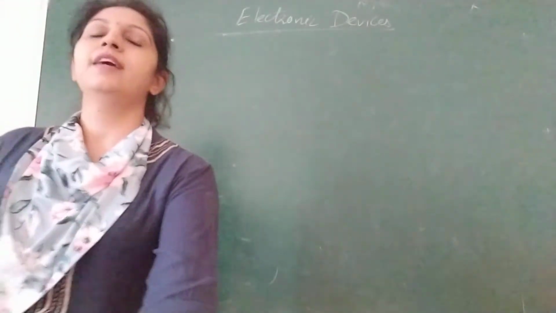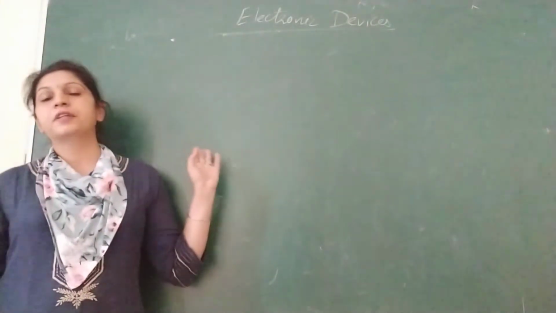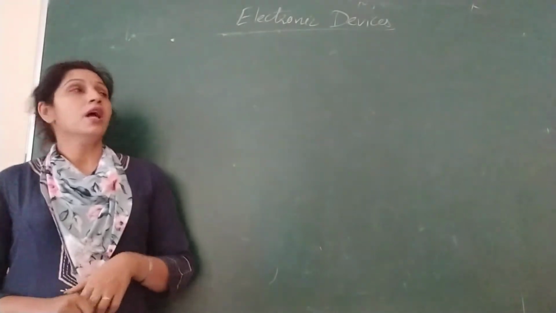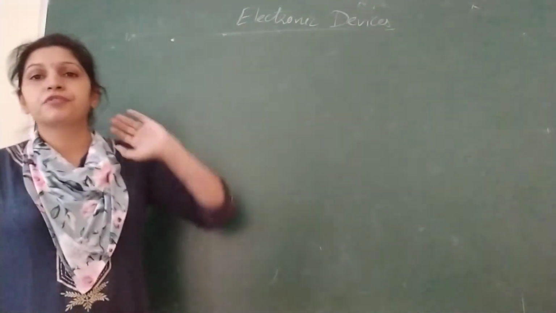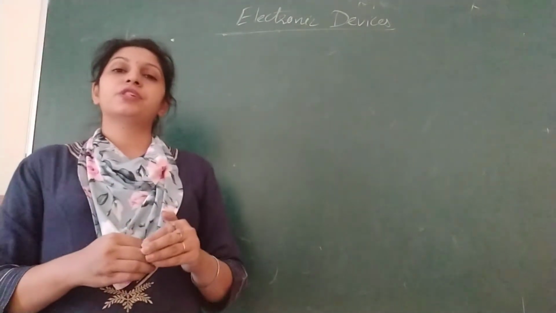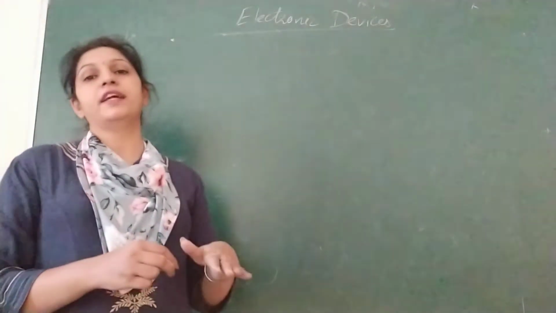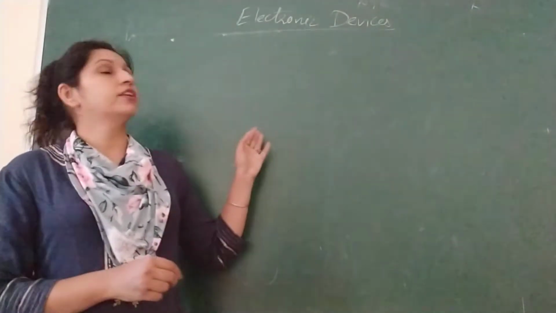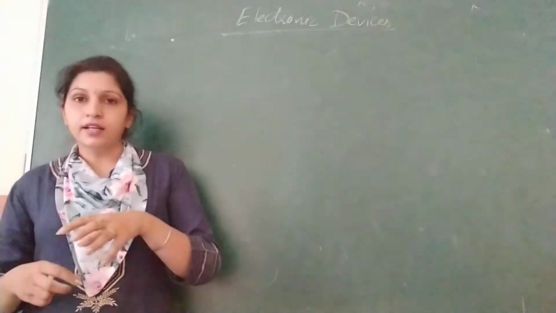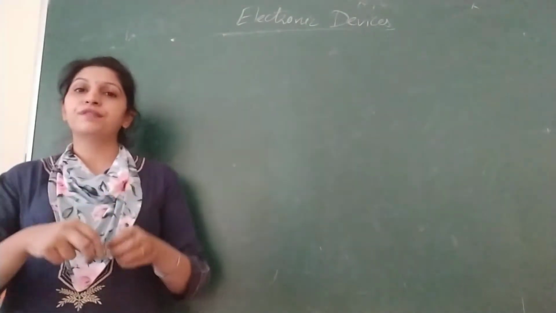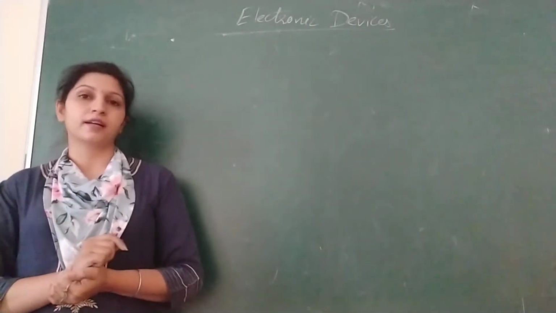Good morning everyone. Today we are going to start with the new chapter, that is electronic devices. Now what do you mean by electronic devices first? Any device which is having controlled flow of electrons, that is called electronic device. And that control has been done through different arrangement inside that.